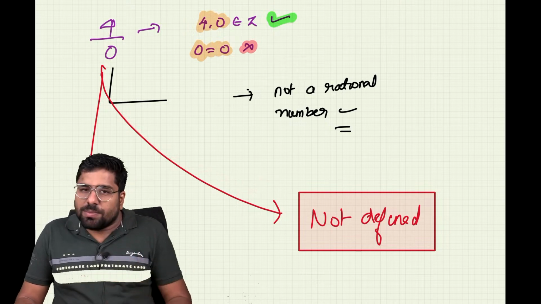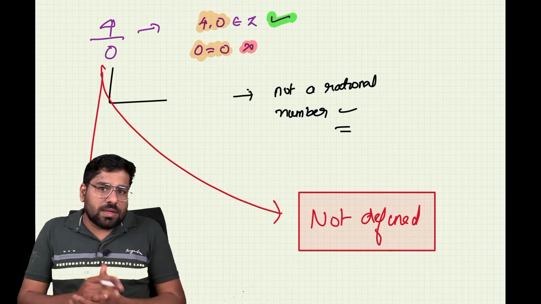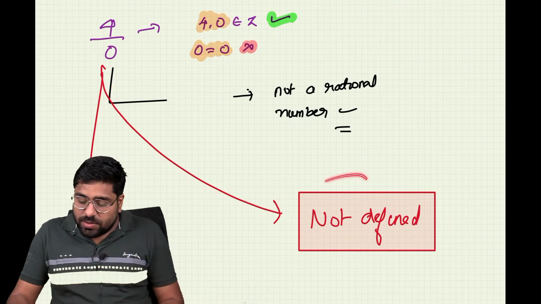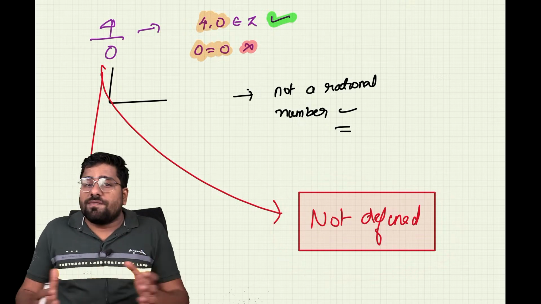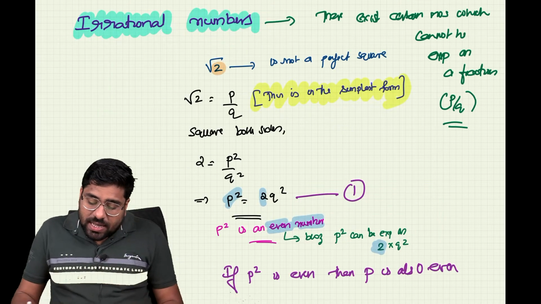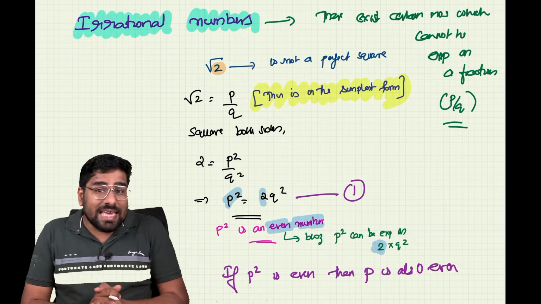The number we are going to study from now on is the irrational number. So that is not the number that we actually use the name for. We will not use that term. Instead, we will say it is not defined. Okay, that's it. And then we introduce the concept of irrational numbers.